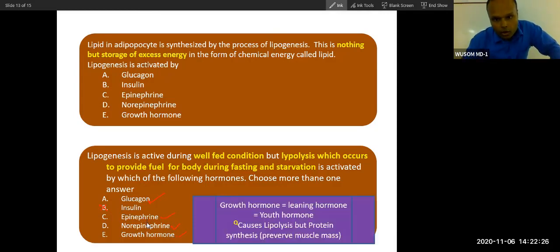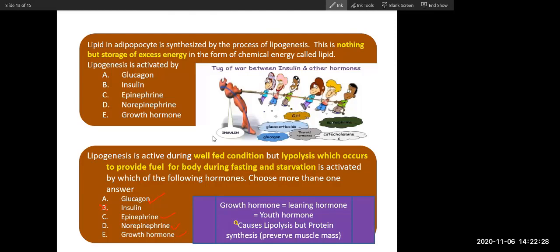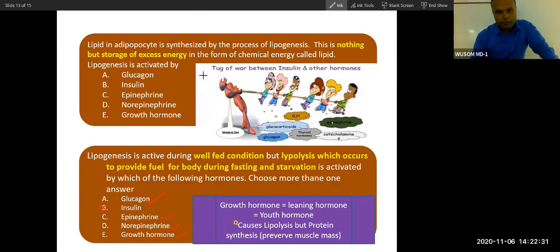There is a concept I will tell you. We classify metabolic hormones into insulin and non-insulin hormones. Insulin is present in one group. This is a giant hormone. It stands alone, but all other hormones oppose the insulin function. They are generally expressed along with glucagon in fasting condition.